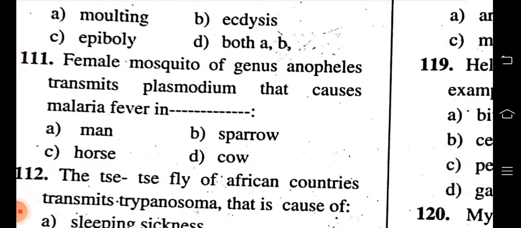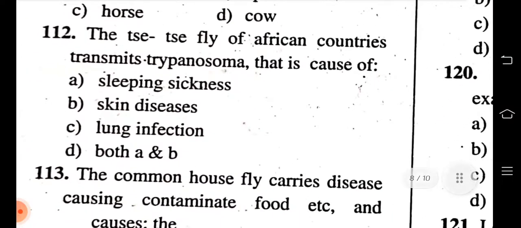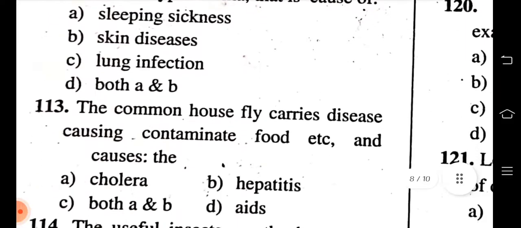Female mosquito of genus Anopheles transmits plasmodium that causes malaria fever in man, sparrow, horse, cow. Man. The tsetse fly of African countries transmit trypanosoma that is the cause of sleeping sickness, skin disease, lung infection, A and B. Sleeping sickness, A.